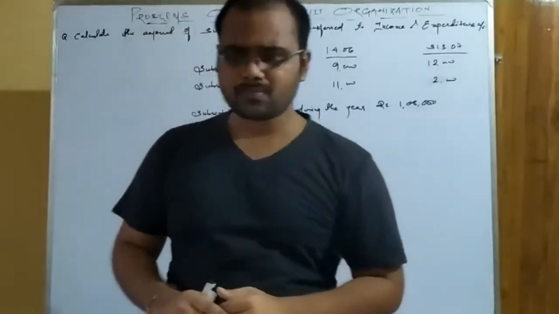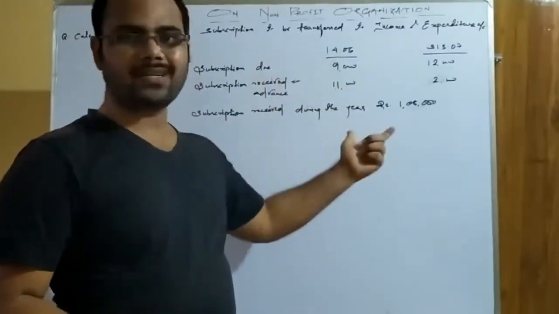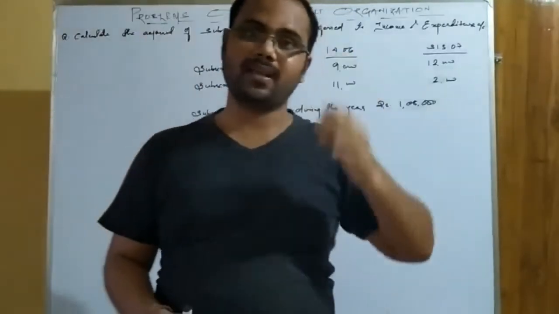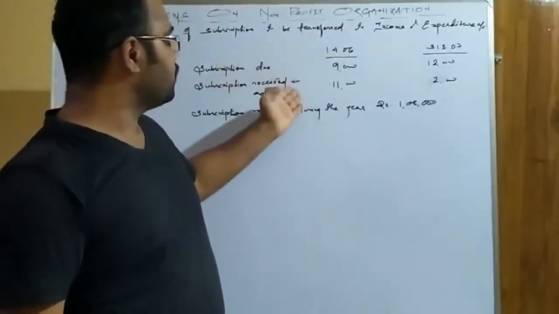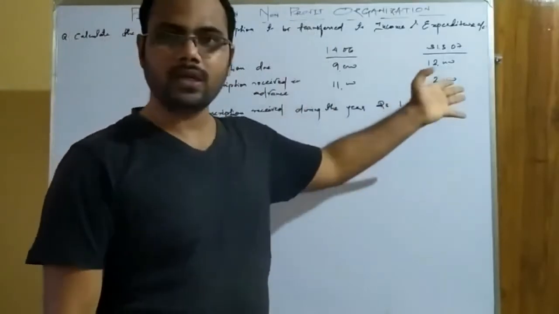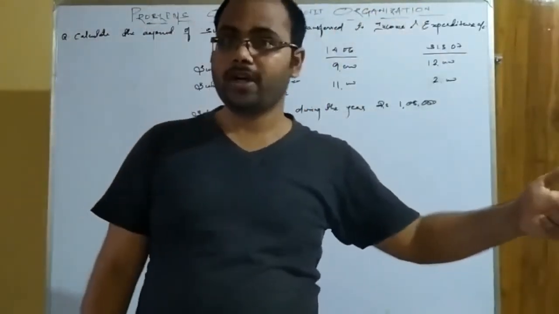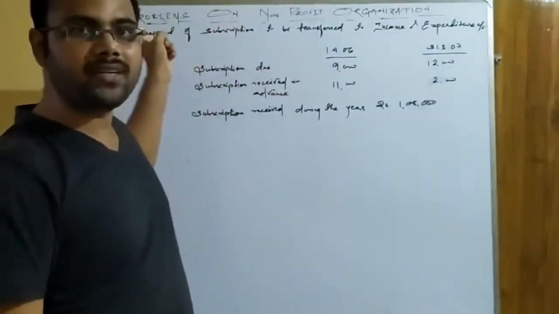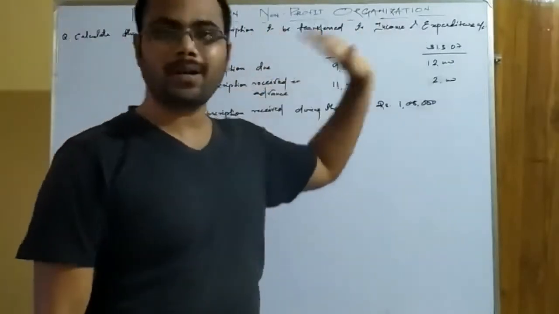Okay, now before going to solve this problem or to make the treatment of the transactions or the items that are given here, I would like to tell you something about the nature of question that you are getting like this. As you can see, due, received in advance, opening, closing, they may be related to some expenses also. Got it? Like you have got the question related to subscription, what is asked: calculate the amount of subscription to be transferred to income and expenditure account.